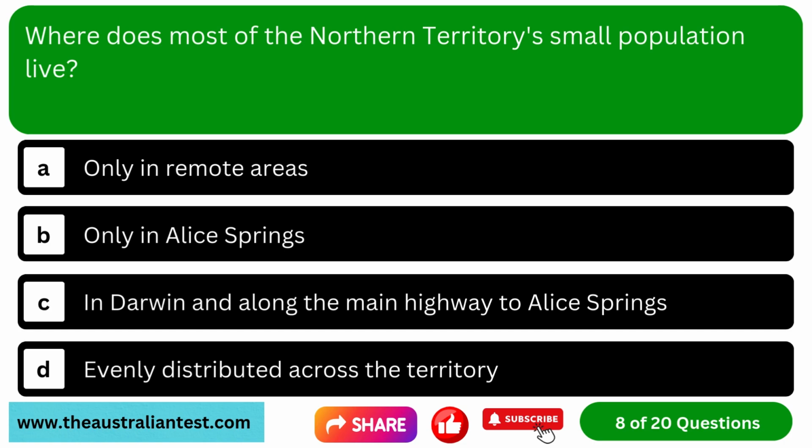Question 8. Where does most of the Northern Territory's small population live? Option A, only in remote areas. Option B, only in Alice Springs. Option C, in Darwin and along the main highway to Alice Springs. Option D, evenly distributed across the territory.